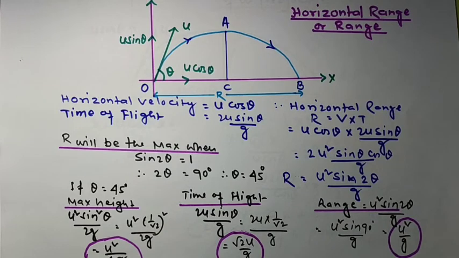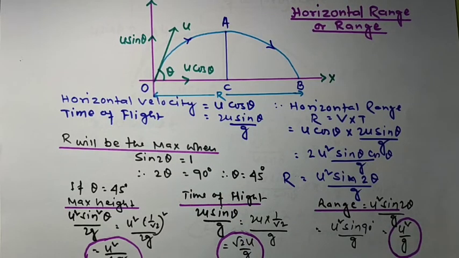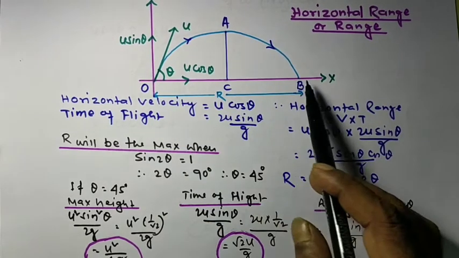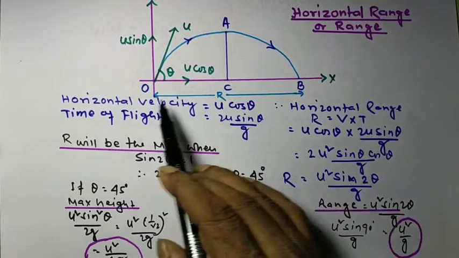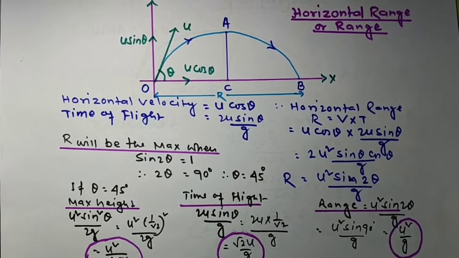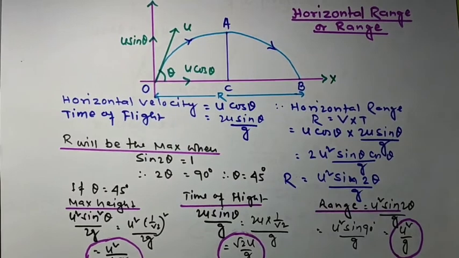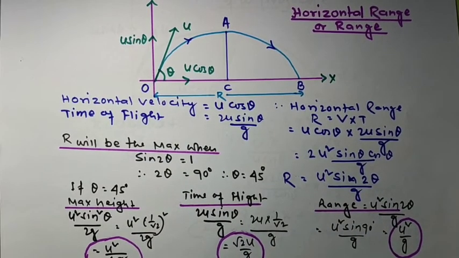So if we project the body with a 45 degree angle of projection, then the projectile will cover the maximum horizontal range. If we want to send a body to the maximum horizontal range, we will eject the body at a 45 degree angle with the surface of the ground.